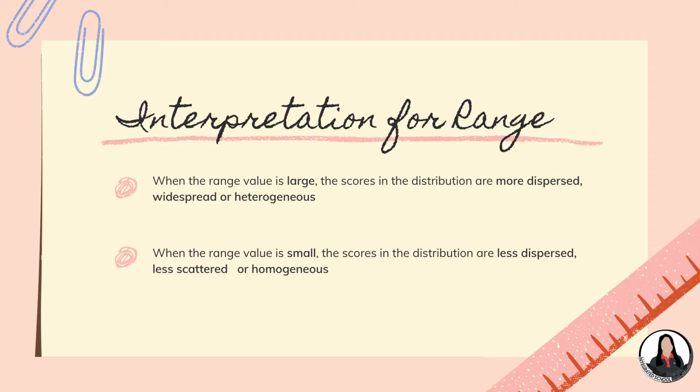We have when the range value is large, the scores in the distribution are more dispersed, widespread, or heterogeneous. Otherwise, when the range value is small, the scores in the distribution are less dispersed, less scattered, or homogeneous. Okay? So again, when the value of our range is large, that means the scores are more dispersed, more spread apart. When the range value is small, it means the scores are close together, or less dispersed.